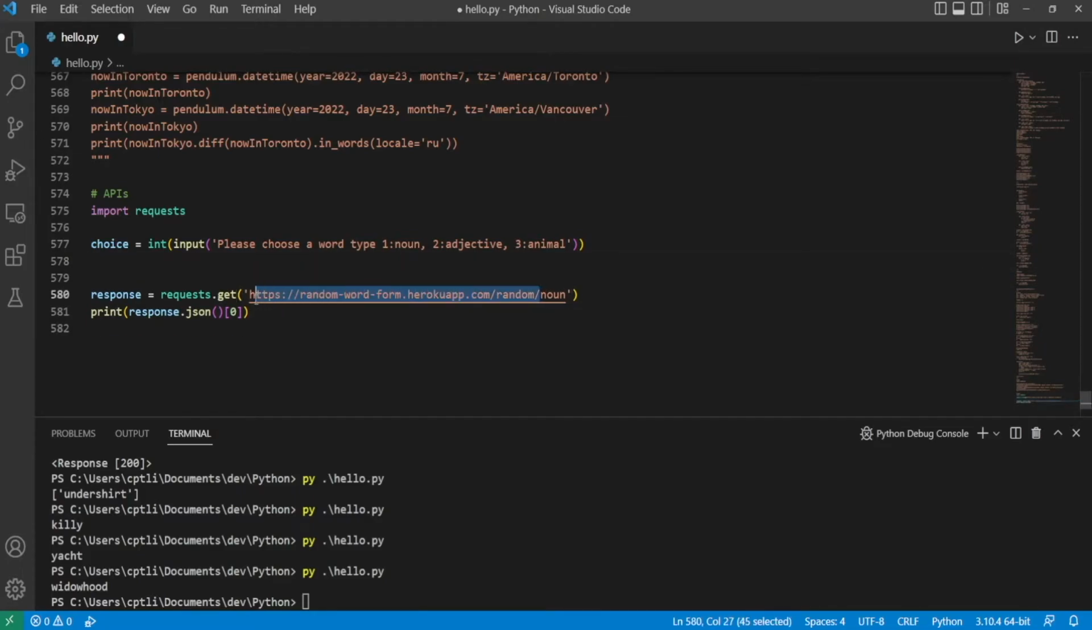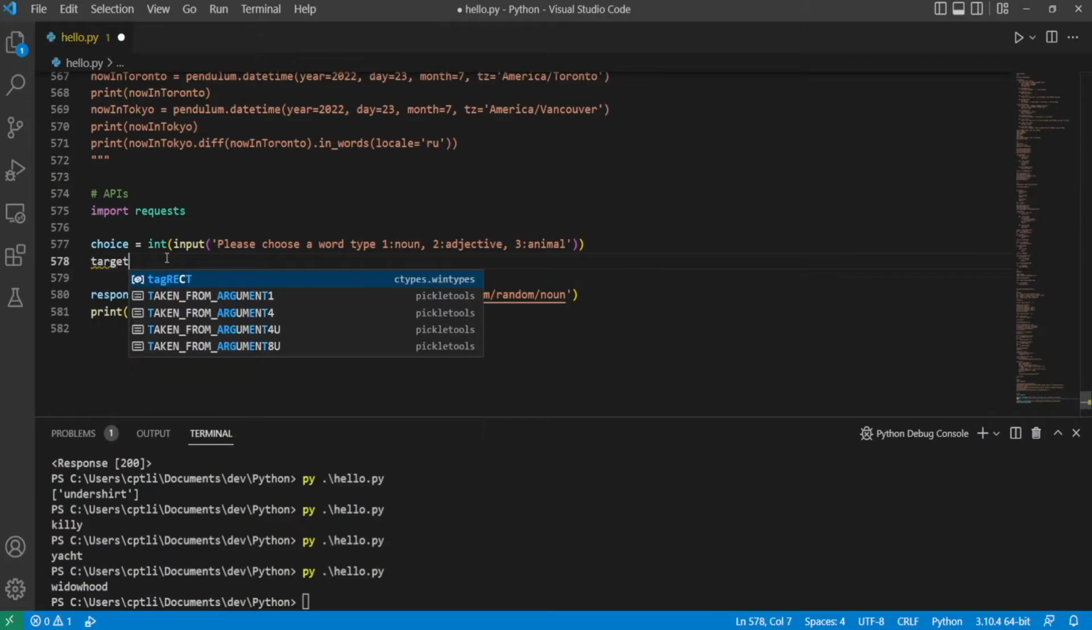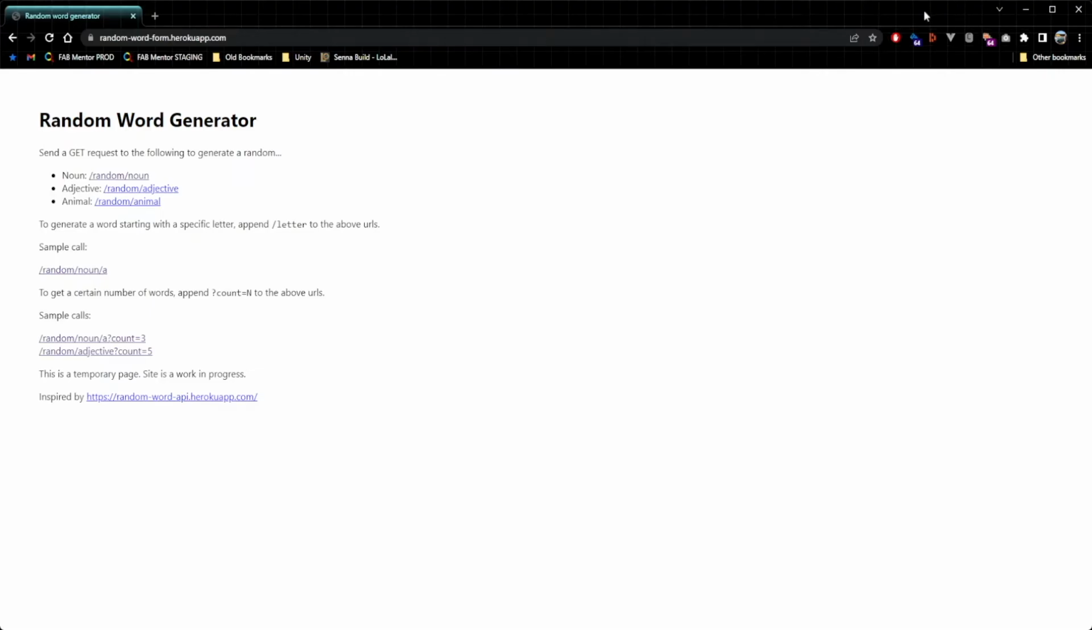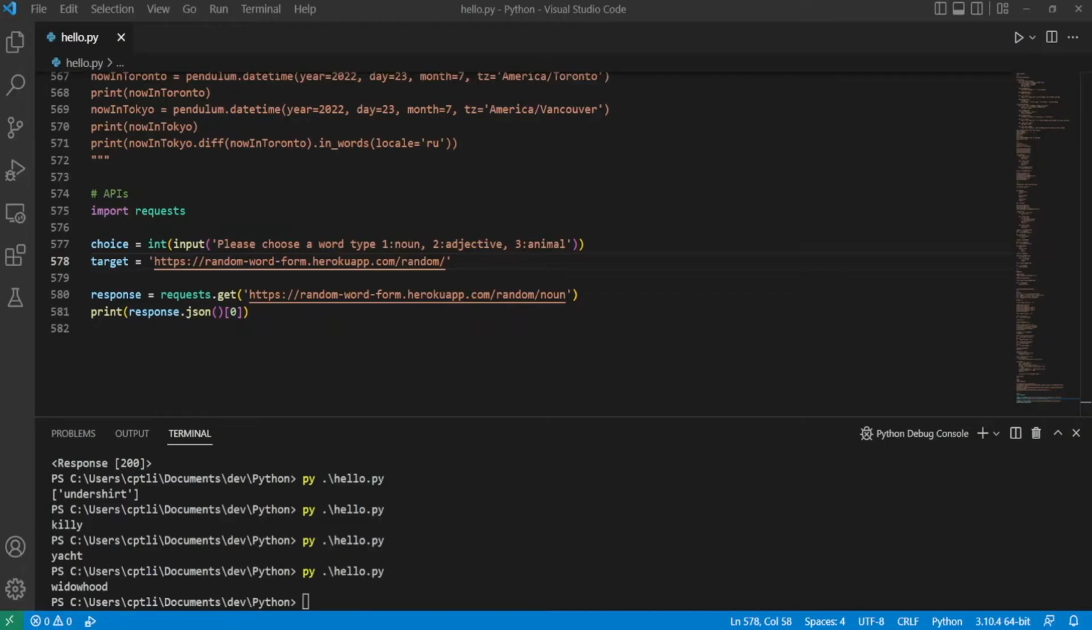Then grab this string here, make a target, and we'll say that this is the target URL we're going to call. And now if we notice that our API, it actually just is the exact same URL. It just always ends with animal, adjective, or noun. So that means all we have to do is just use the same start of the URL, and then we just either add noun, adjective, or animal to the end.